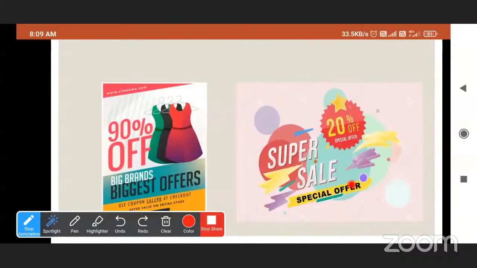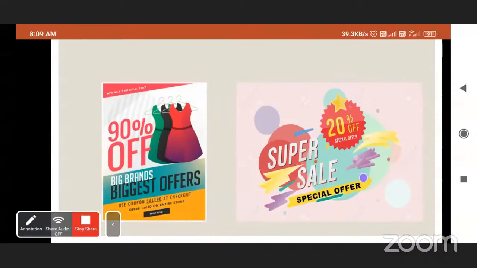Here in Super Sale, there is 20% off. So what do you mean by 20%? Okay, we will see. Super Sale means if we purchase things of 500, then we will get 20% off from that 500. So out of 500, what is 20%? We will see in the next slide.